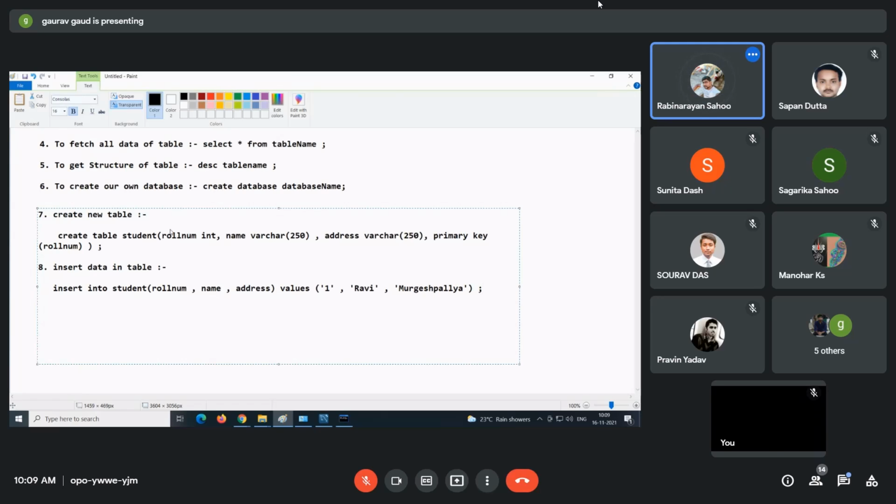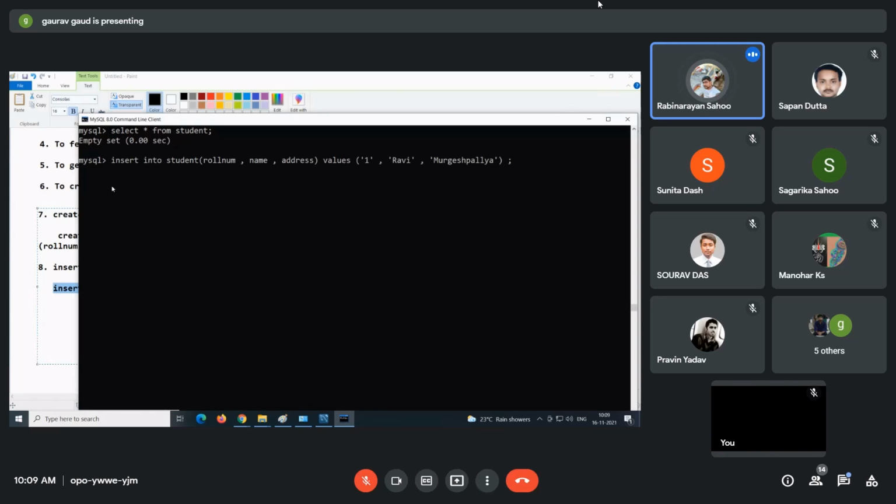So guys, like this you can happily insert data into the table. Okay, so let's cross-check, guys, working or not. So insert into student. These are the columns and these are the values. So go here. Are you able to see? Query is perfectly okay. One row affected.